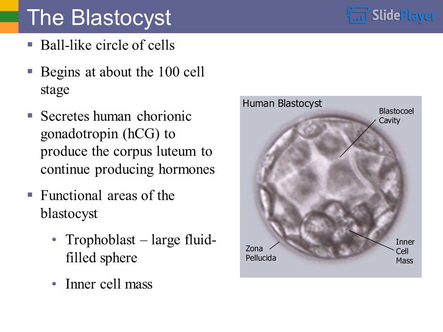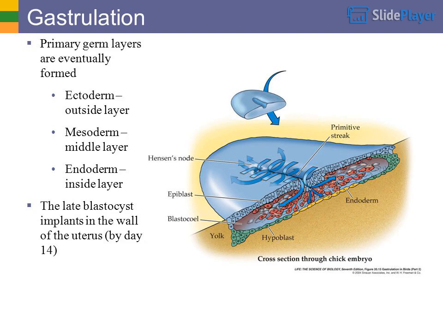Functional areas of the blastocyst. Trophoblast, a large fluid-filled sphere. Inner cell mass. Gastrulation. Primary germ layers are eventually formed. Ectoderm, the outside layer. Mesoderm, the middle layer. Endoderm, the inside layer. The late blastocyst implants in the wall of the uterus by day 14.